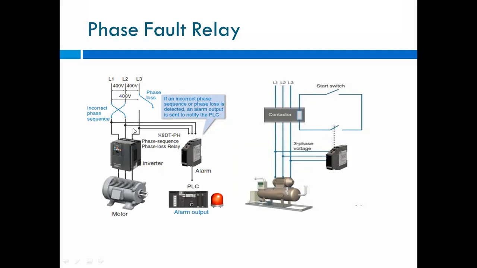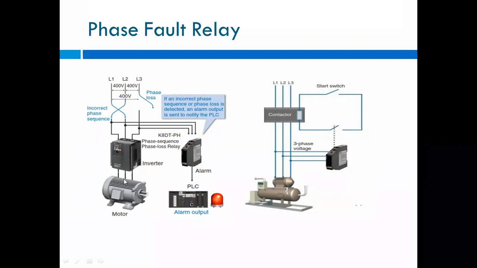So your relay will operate there and it will give an alarm to the PLC. That is your alarm circuit.